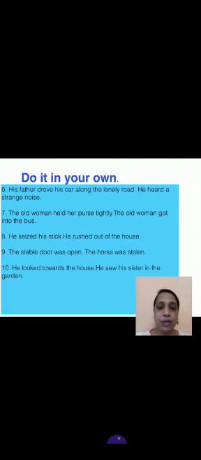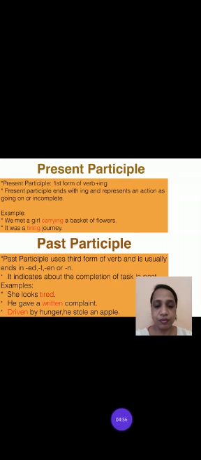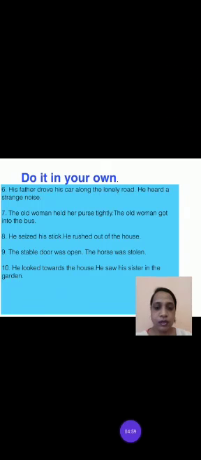His father drove his car along the lonely road. He heard a strange noise. Do it. What is the verb? Drove. So it will be driving. 7th. The old man held her purse tightly. The old woman got into the bus. So what will you take? Held becomes holding. Okay? Holding her purse tightly, the old woman got into the bus.